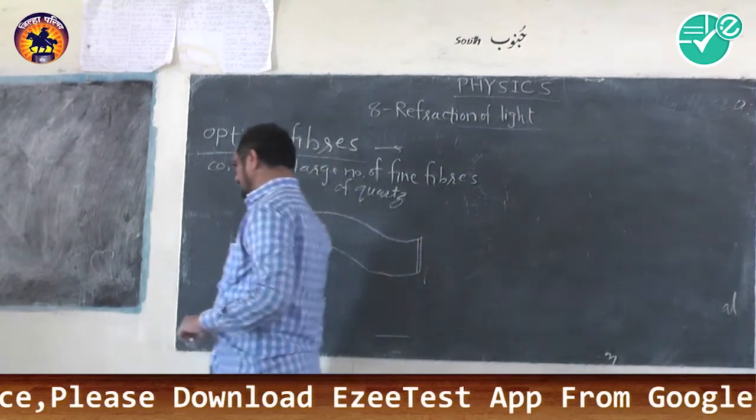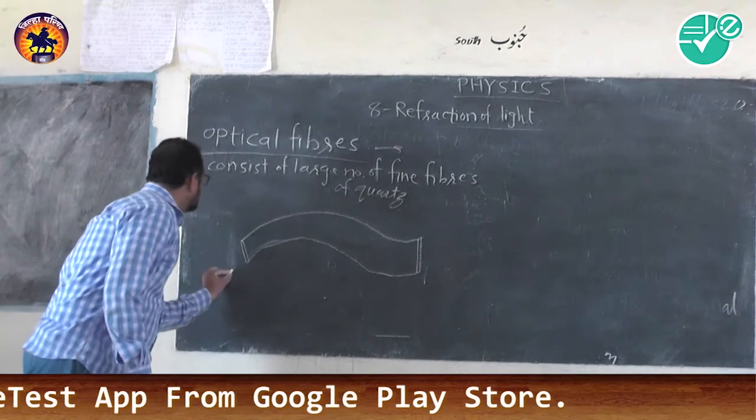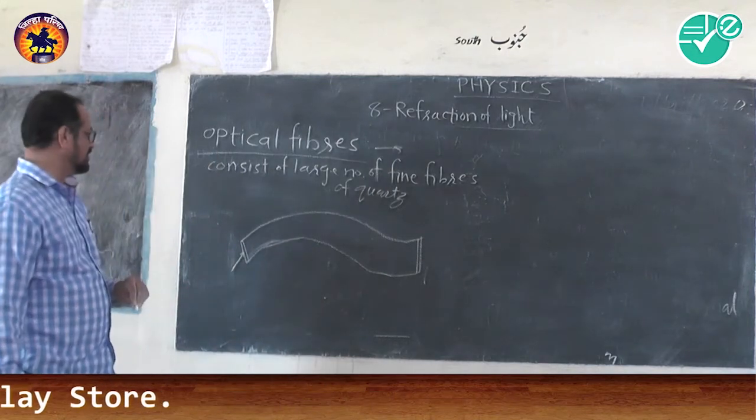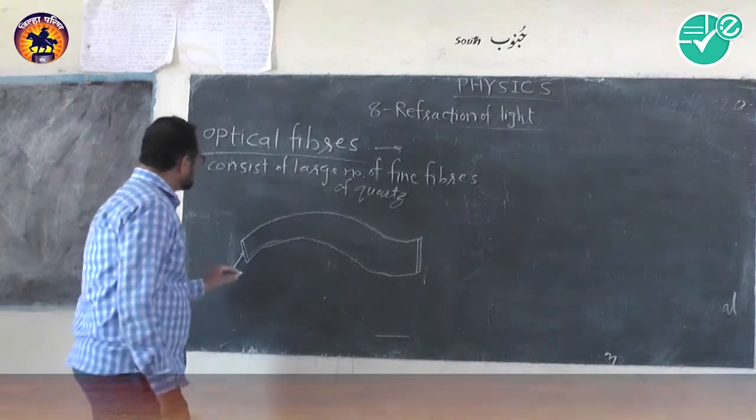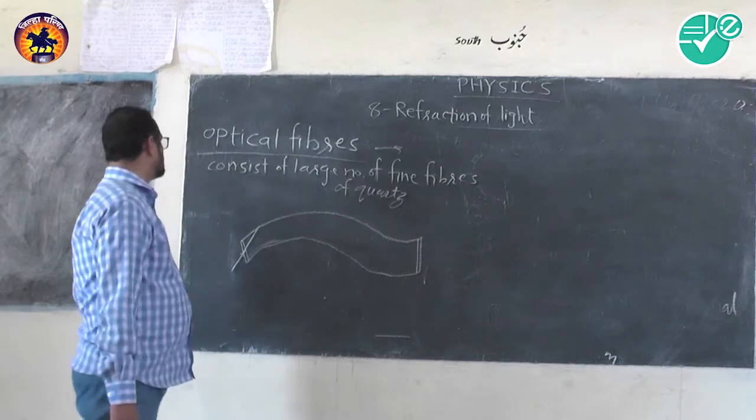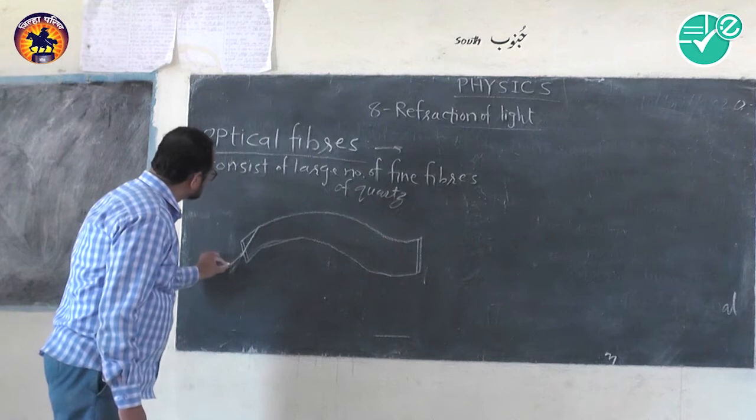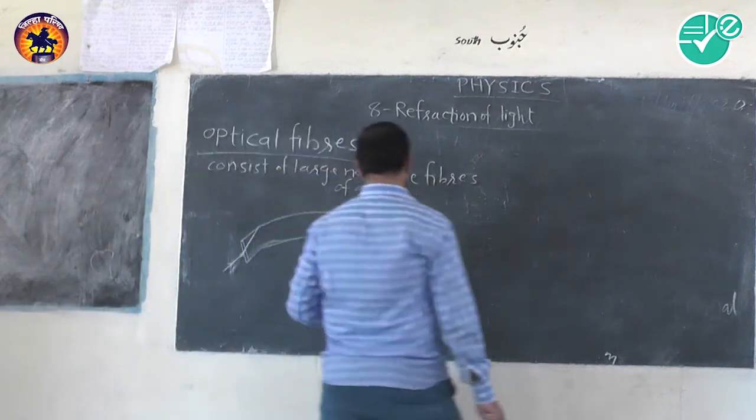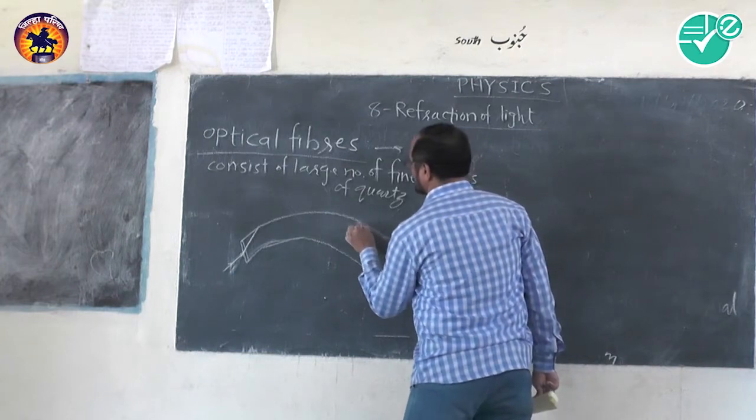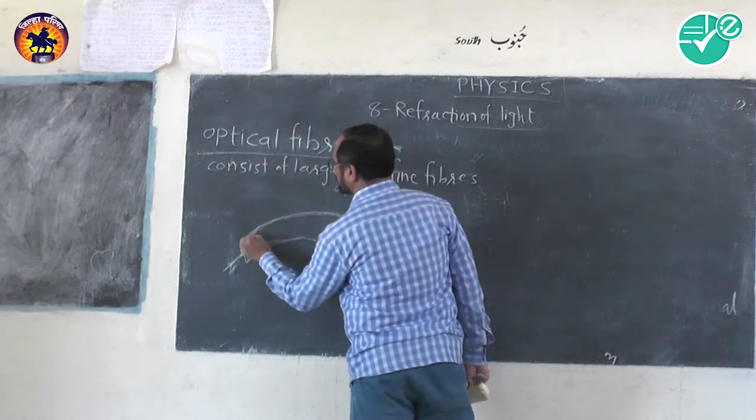Now here, if we consider the optical fiber, and a ray of light is incident or enters the optical fiber, it will be refracted and it will be incident on this wall of the optical fiber. This is the wall of the optical fiber.